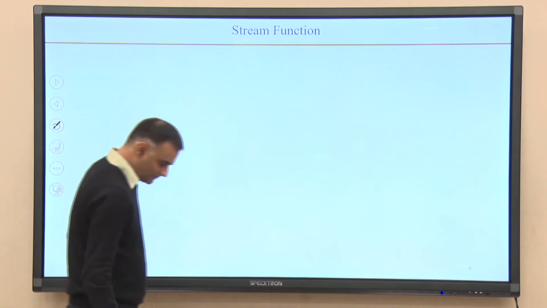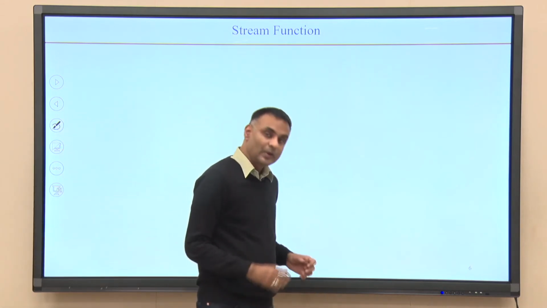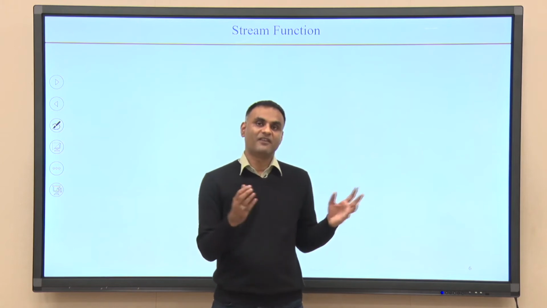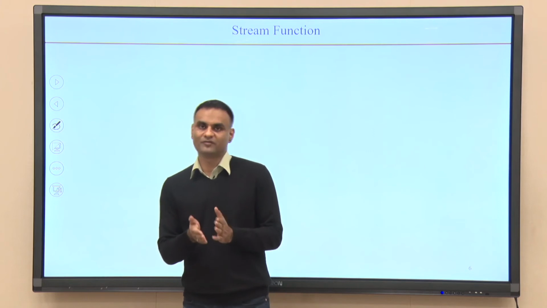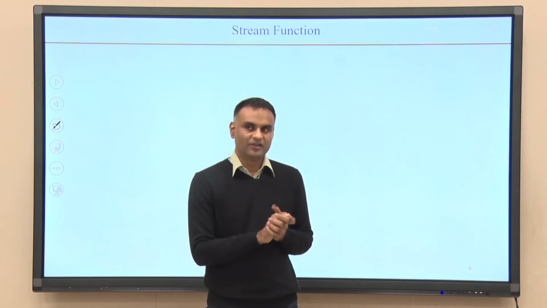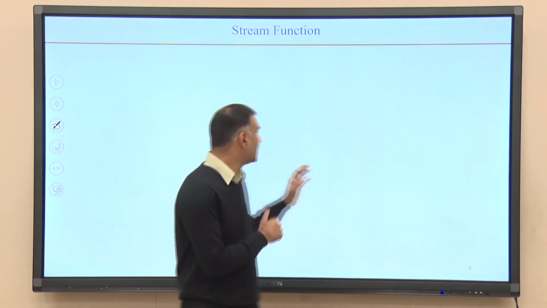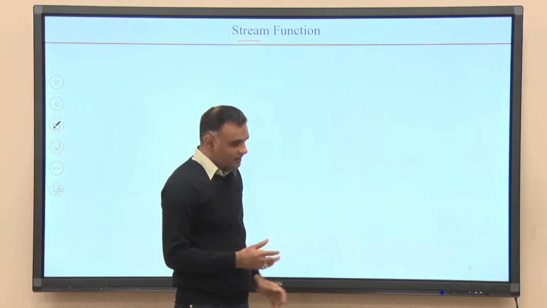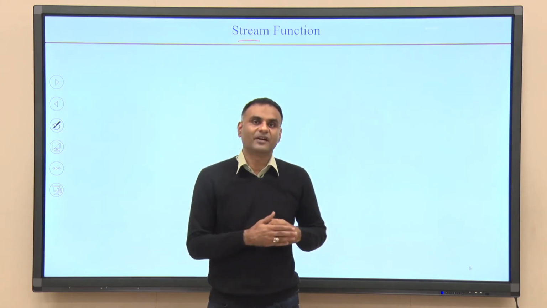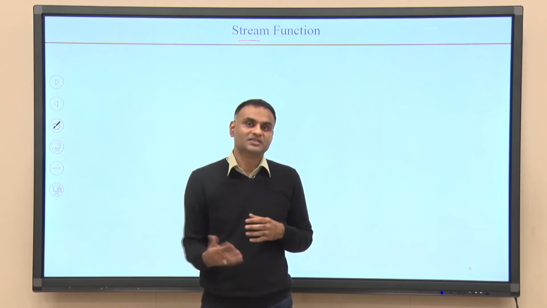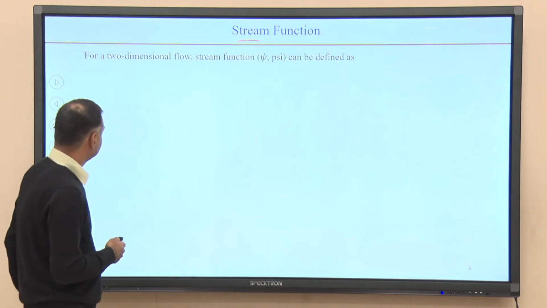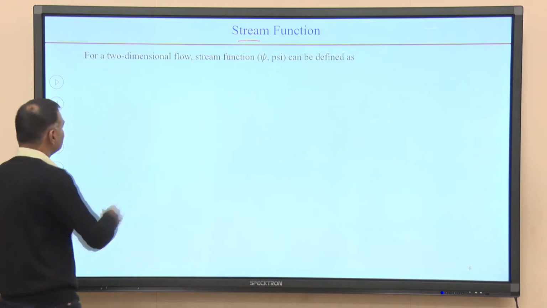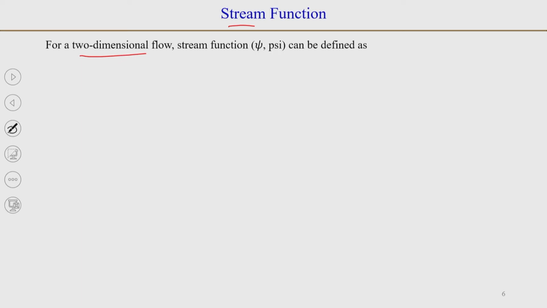The other thing that we are going to do is define a potential function, but before we define the potential function, we will look at what is called the stream function, and as you would guess, the stream function is related to streamlines. The concept is more useful for two-dimensional flow.